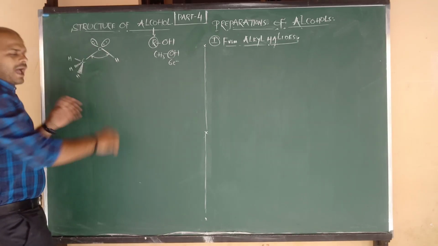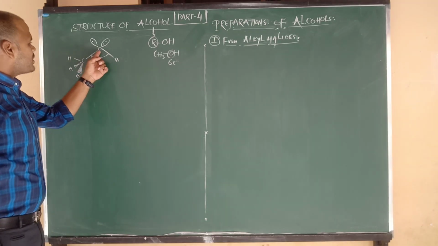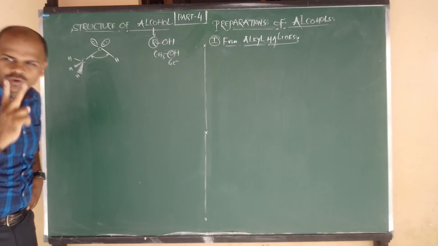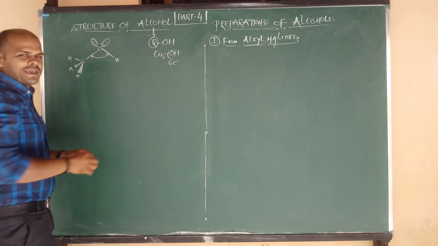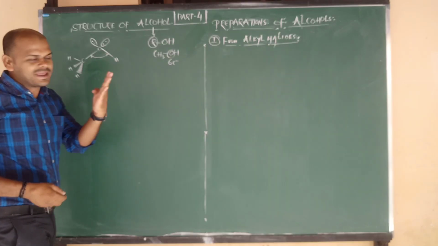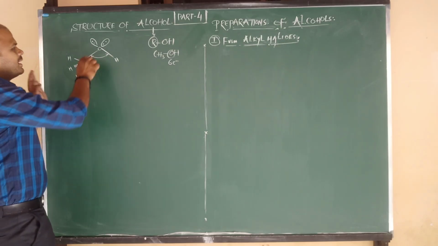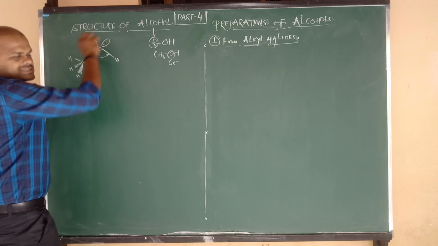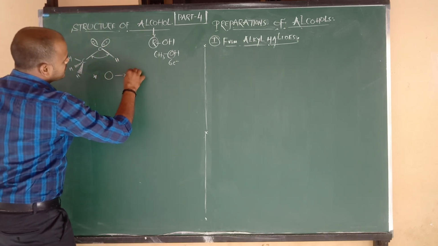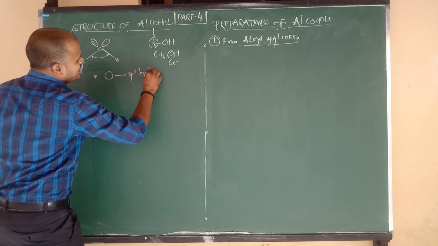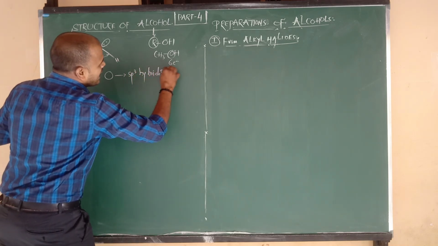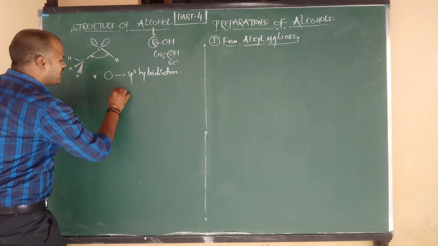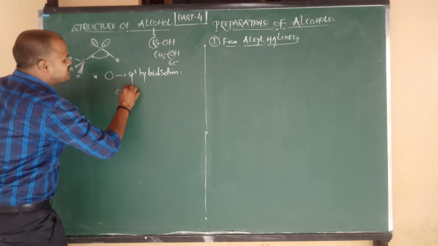Now I am going to say the hybridization. Around this oxygen how many bond pairs are there? 2 bond pairs. And how many lone pairs? 2 lone pairs. So the hybridization is sp3. Is it sp1, sp2, sp3? In all alcohols, oxygen always undergoes sp3 hybridization. For sp3 hybridization, what will be the expected bond angle?